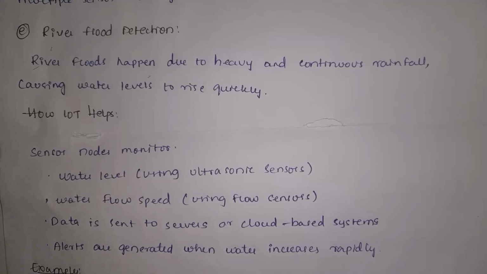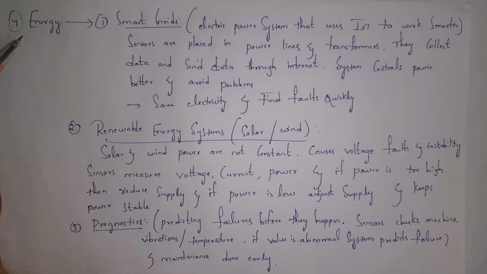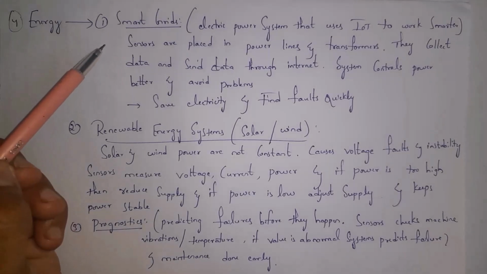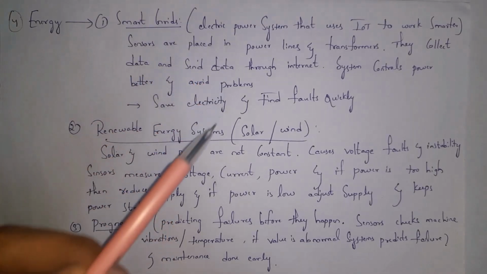If water levels increase very high, then alert messages are sent to officers. So in environment, there are some sensors which will monitor weather, air pollution, forest fire detection, river flood detection, etc. And the fourth one, energy. In energy, the first one is smart grids. Smart grids are electric power systems that use IoT to work smarter.